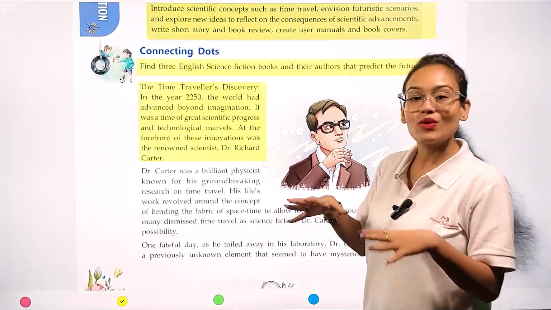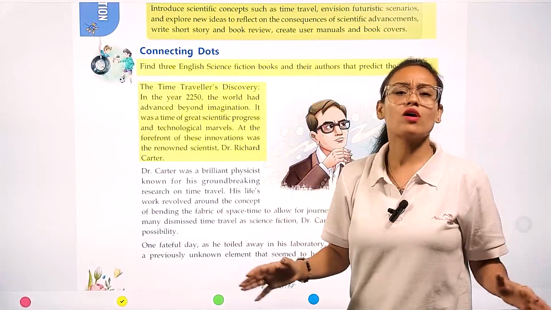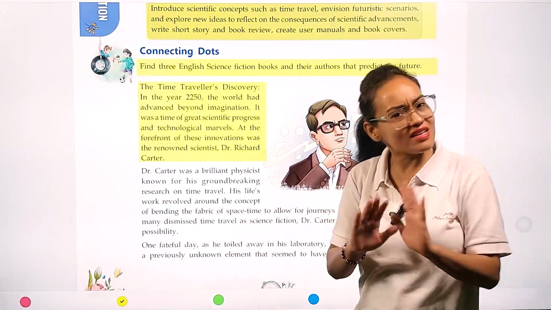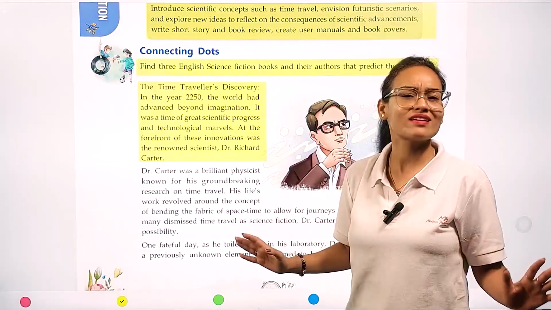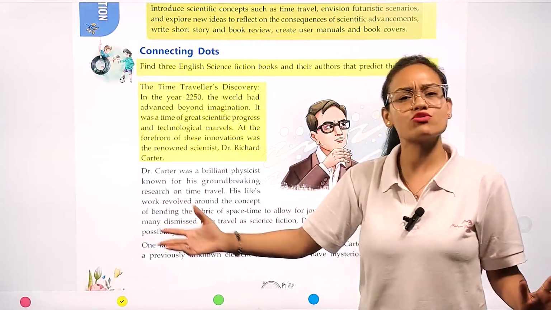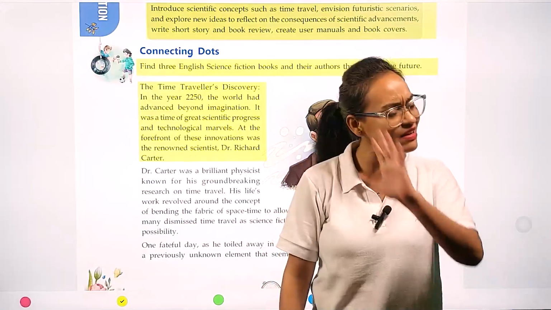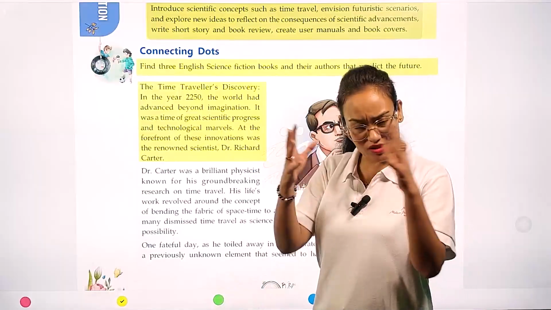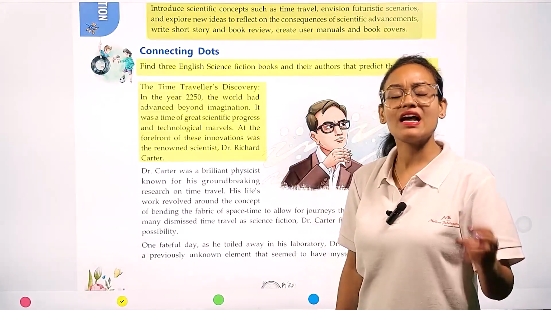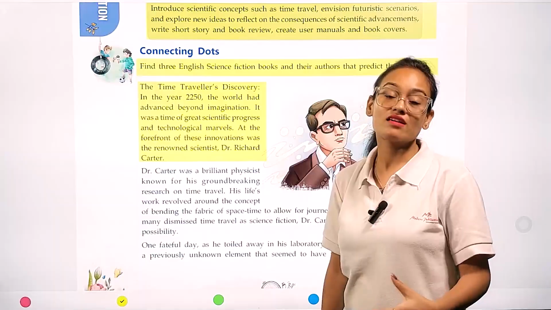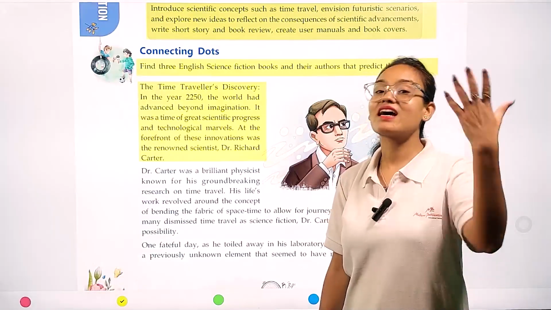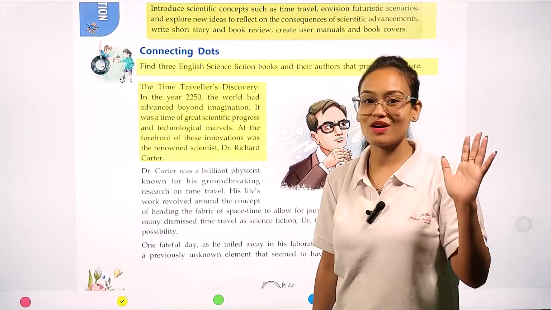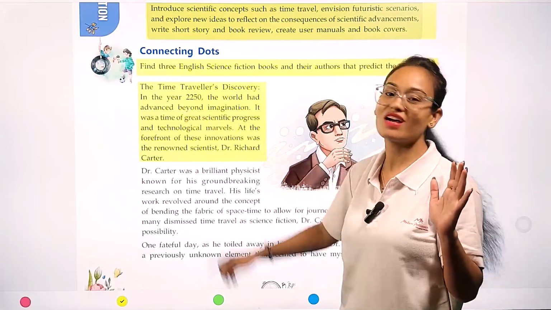In 2050, the whole world is based only on science. Nothing more, nothing less than science. Everything you are going to see around yourself is related to science. It means this planet Earth is advanced. Even our planet Earth achieved that kind of advancement level which we can't imagine right now. It is beyond our imagination. That's why here it is written, beyond imagination.